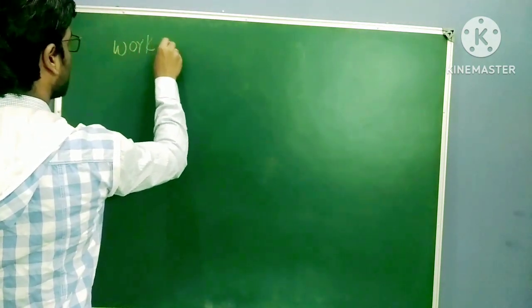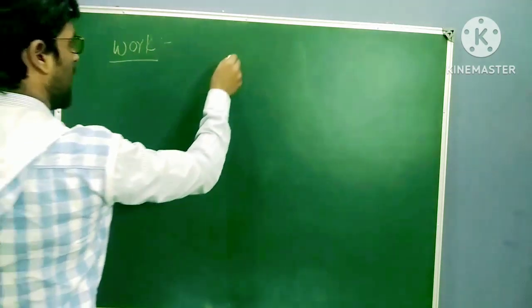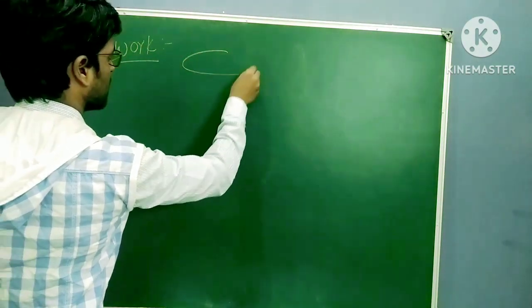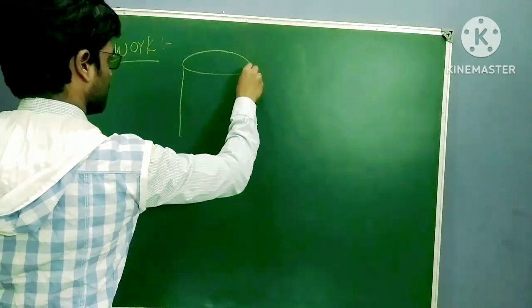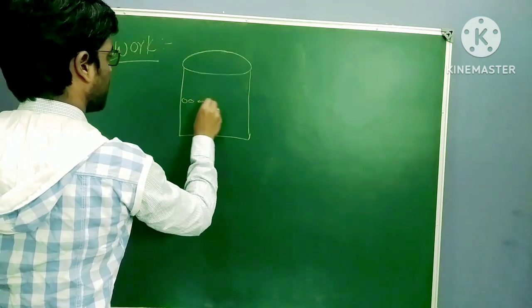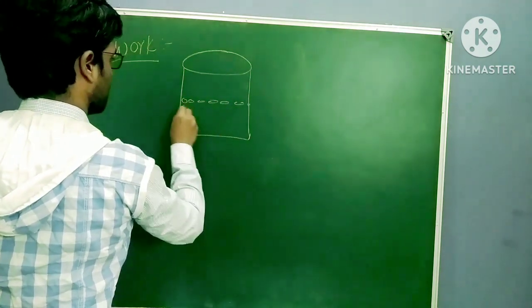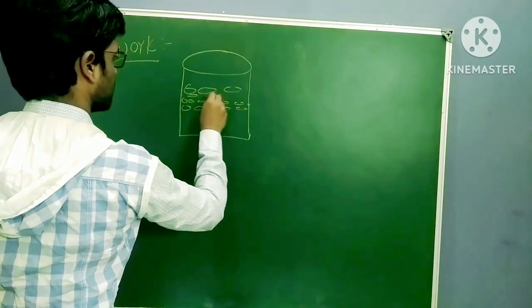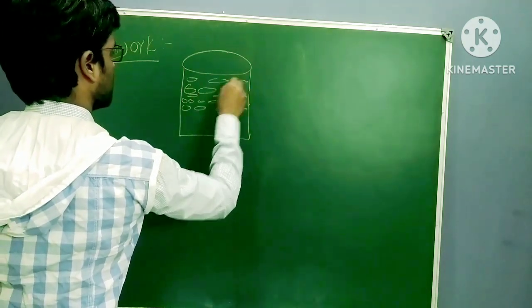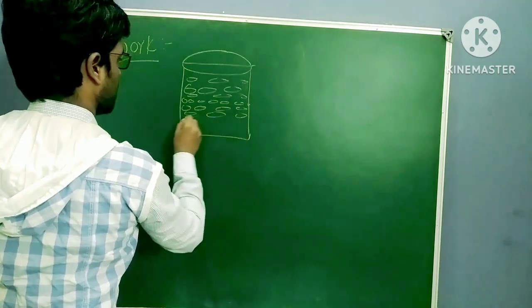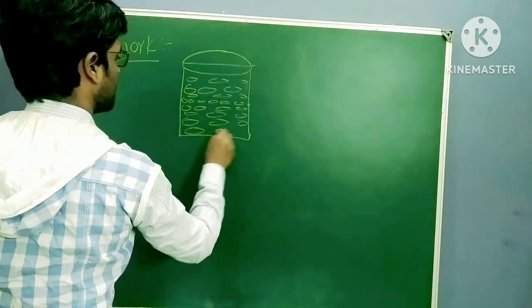So what is work? Simple. For suppose I'm taking here a beaker, right? Here gas molecules are there. Now I'm closing this one, this is the closed container.